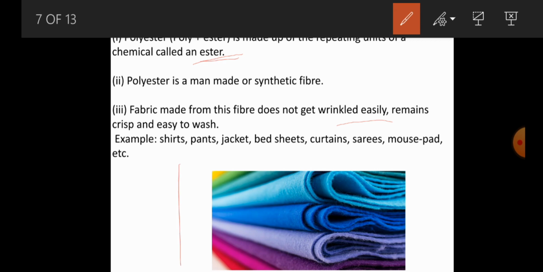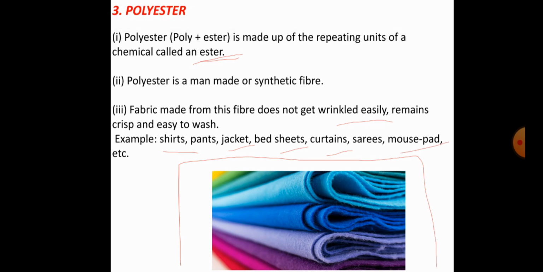Some examples: we use polyester for making shirts, pants, jackets, bed sheets, curtains, sarees, mouse pads, and other materials like that.